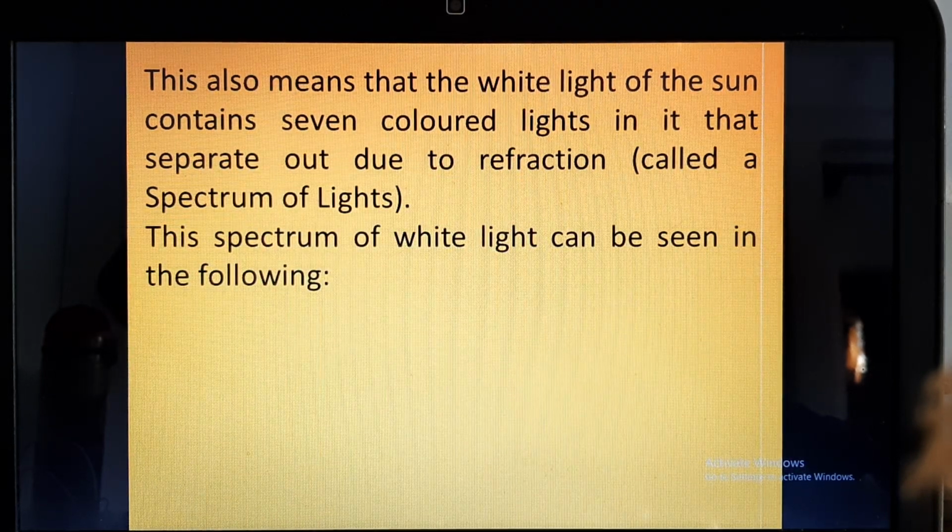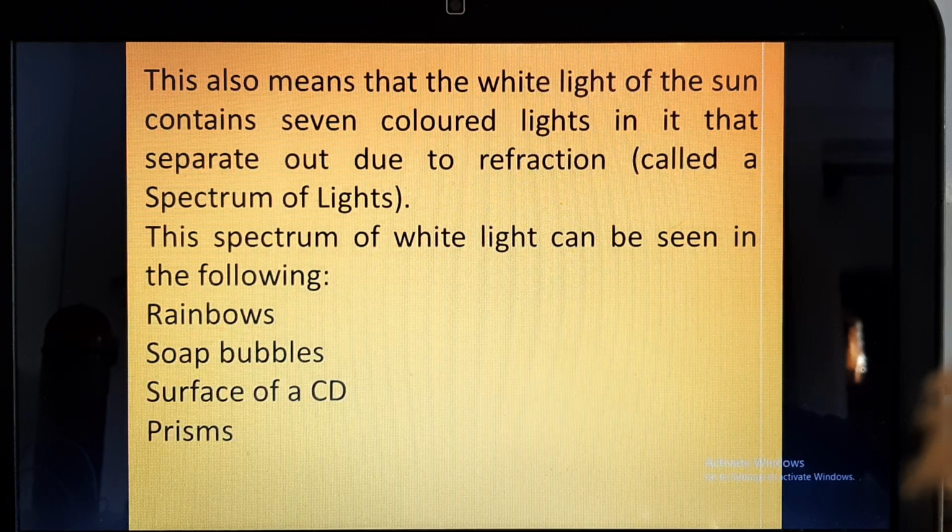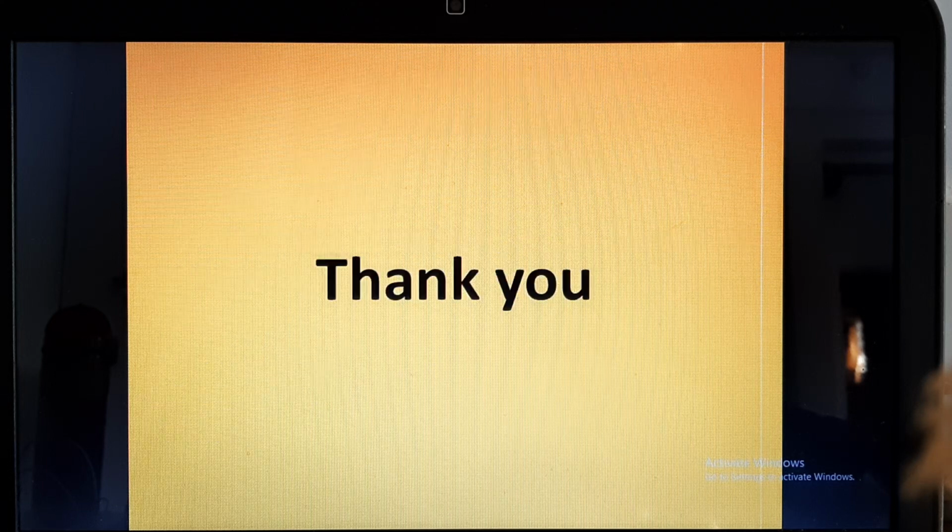So the spectrum of light can be seen in the following: rainbow, soap bubbles. If you play with soap bubbles, you must have observed 7 colors through those soap bubbles. Also the surface of a CD, a prism, even your measuring scale, which is made up of plastic.